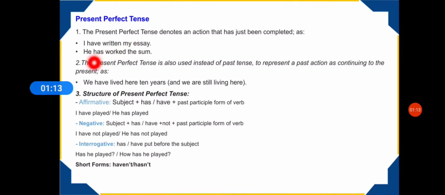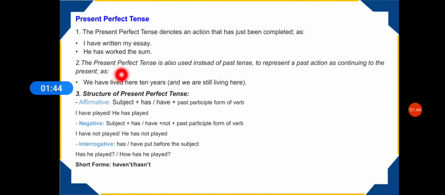The second example is: he has worked the sum. Now he has already worked on the sum. Now you're saying that he must have just worked on the sum. He must have finished it just a few moments ago. But we are also talking in the present tense only, because if it was just a few moments ago, you cannot put it into completely past tense. You are already just in the present, talking about this thing, right?